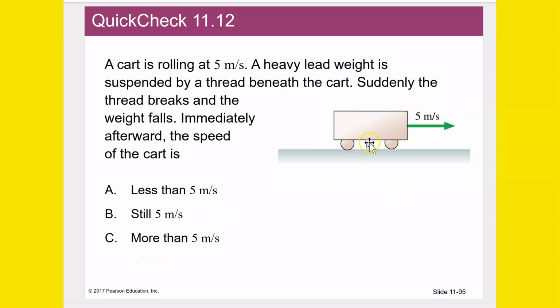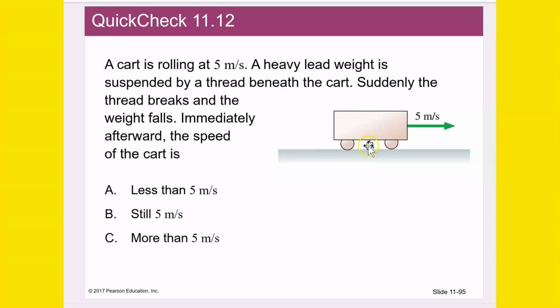But here's the thing. When this little cord breaks and this lead weight is now a separate object, it's going to continue going 5 meters per second. The lead weight is going to go 5 meters per second just as well as the cart's going to continue to go 5 meters per second at first. The only thing that's going to stop it is when it hits the ground. Then it will no longer go 5 meters per second forward.